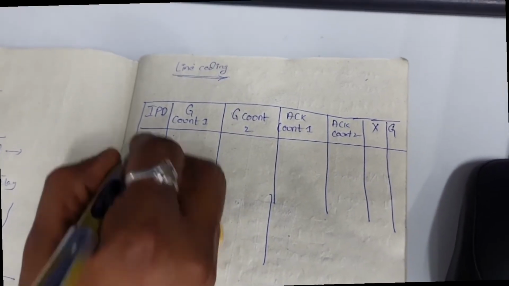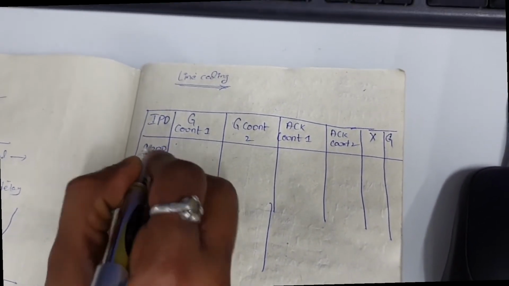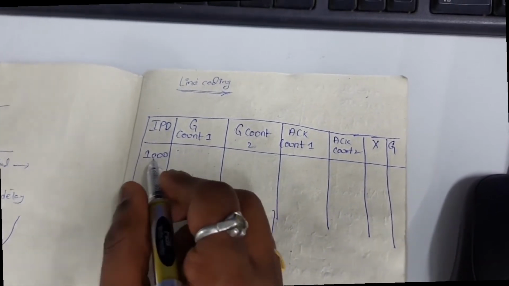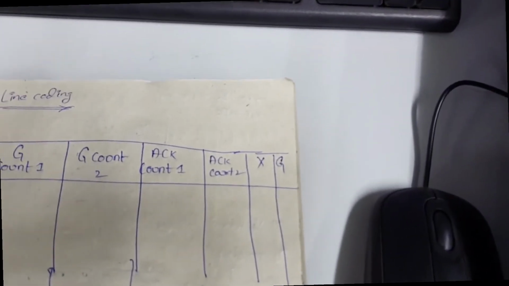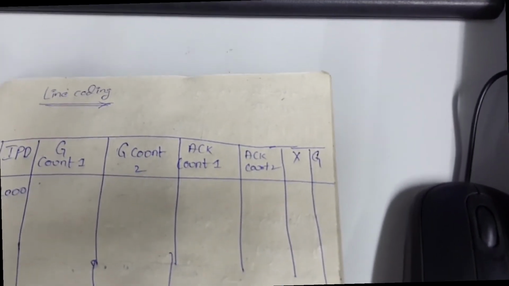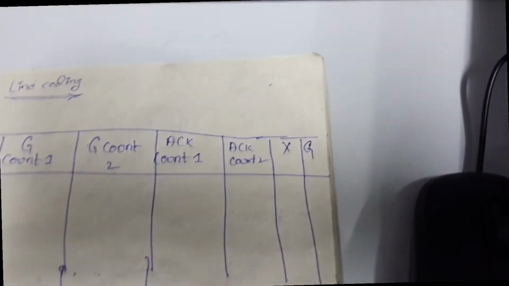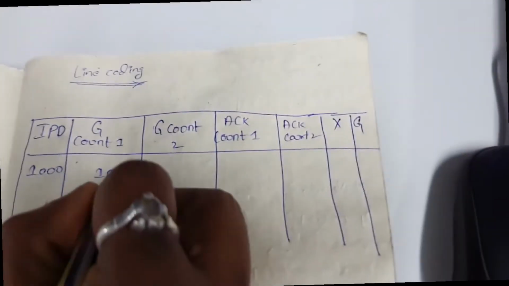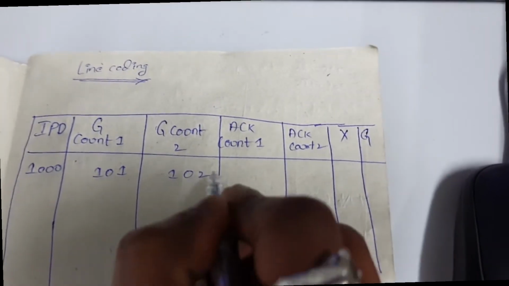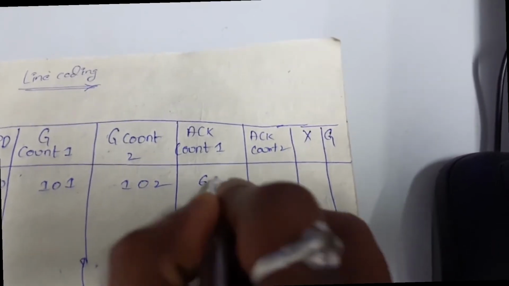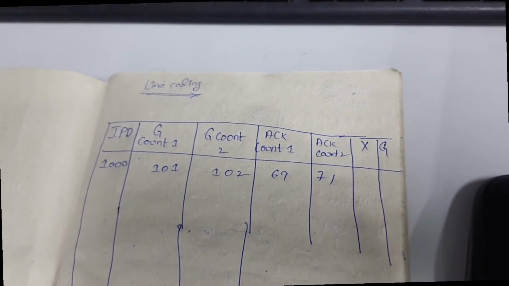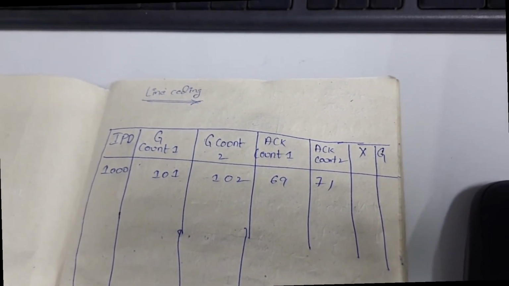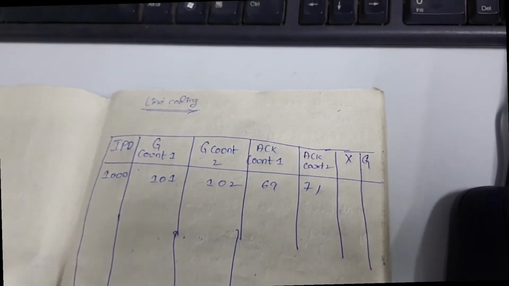So this is the table for the value of IPD 1000. What were the G count 1 and G count 2 values? 101 and 102 are the G count 1 and G count 2 values. And what were the acknowledgement 1 and acknowledgement 2 count values? 69 and 71 are the acknowledgement 1 and acknowledgement 2 count values. Now you need to find out the practical throughput.